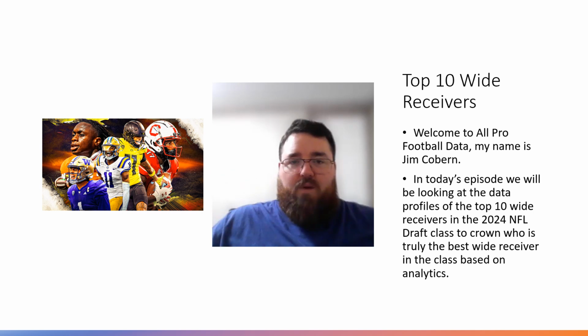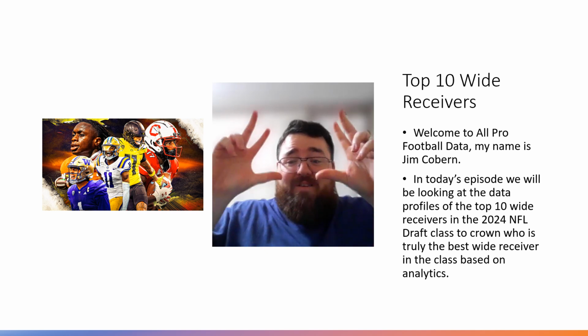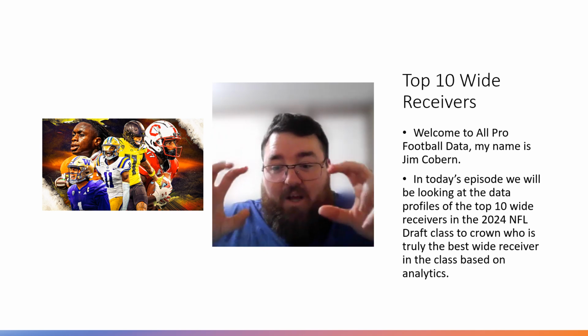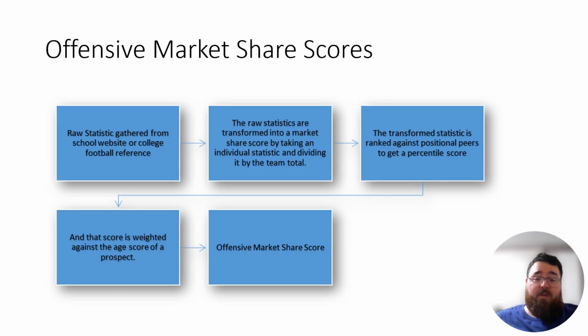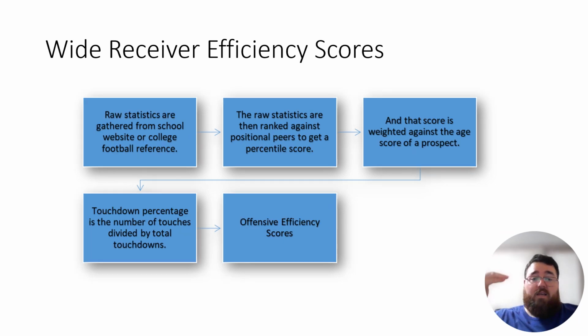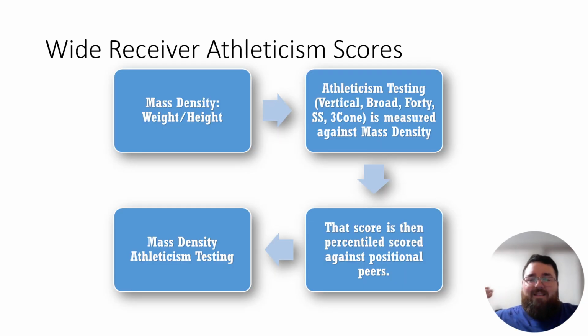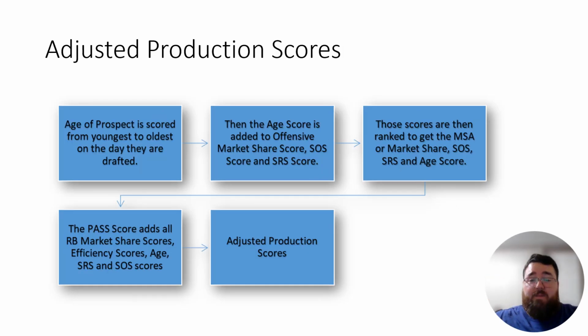Now, how am I grading these prospects? Because I know a lot of people want to throw out data with hyphens, like, okay, your data, your data. But this is what we're going to look at here. We're going to look at their offensive market share scores, which essentially is the percentage of the offense they made up. It's as simple as that. We're going to look at their efficiency scores. How efficient were they per a snap basis? So yards per reception, TD percentage. These are things that efficiency scores deal with. We're going to look at their athleticism traits to kind of see how they tested as an athlete. And then we're finally going to look at their adjusted production scores.